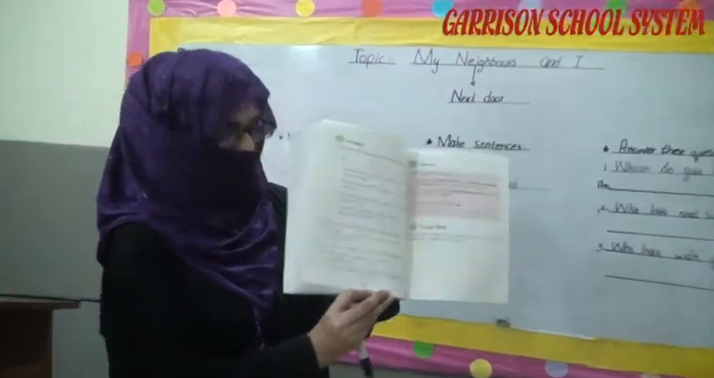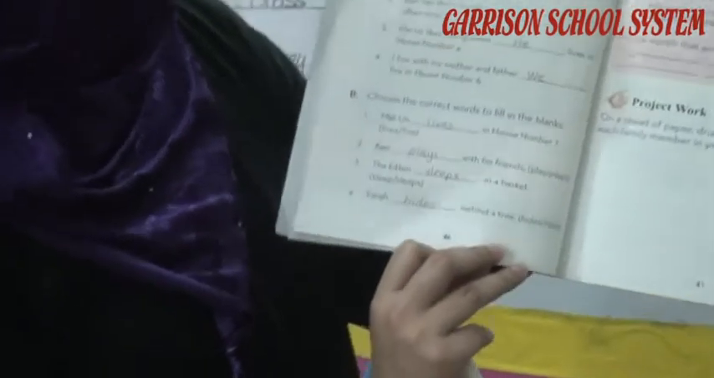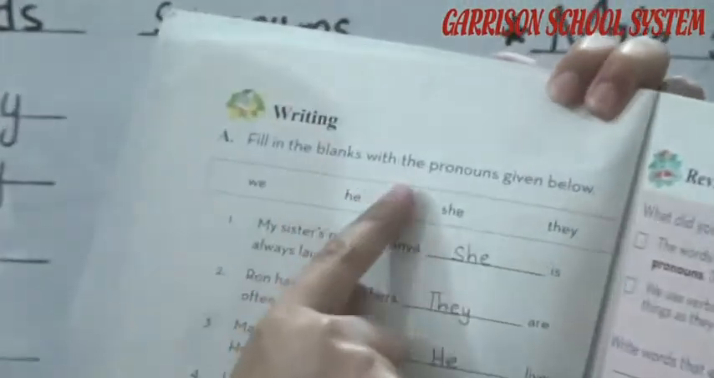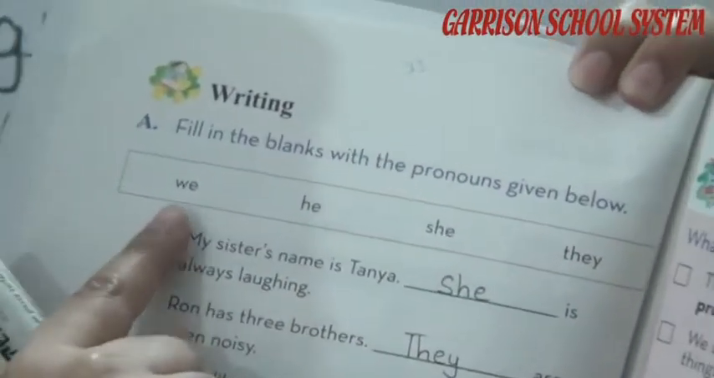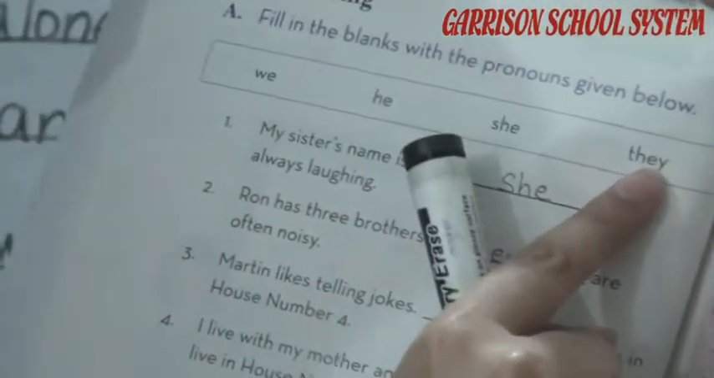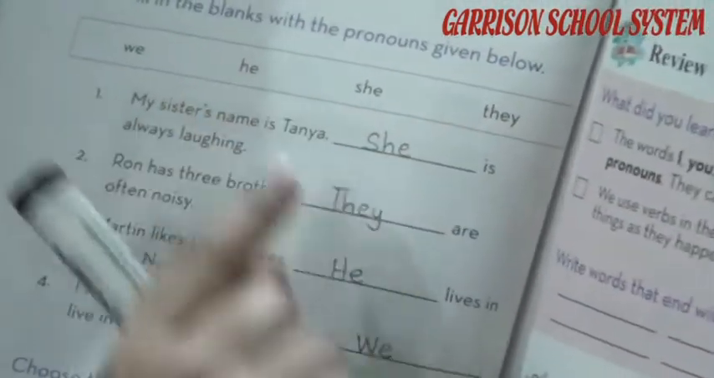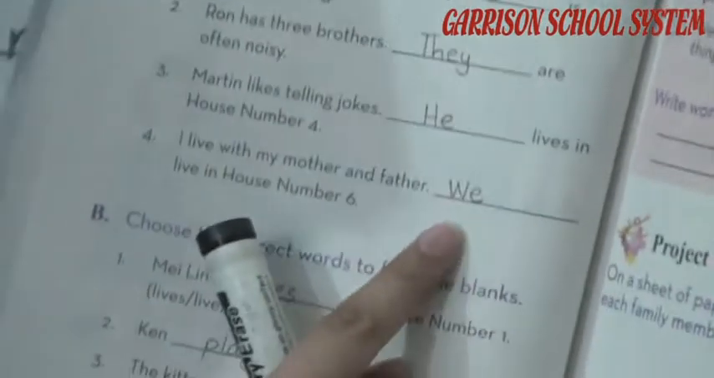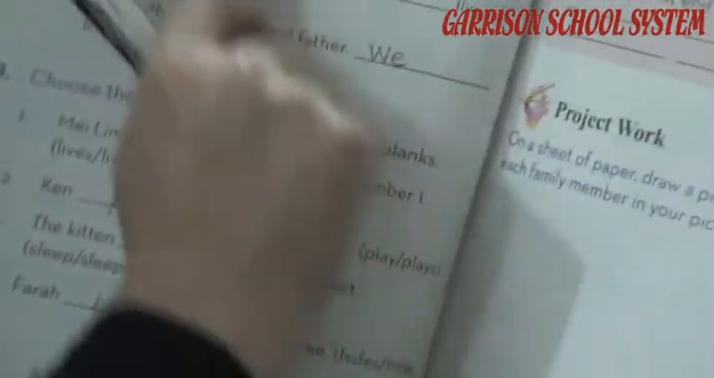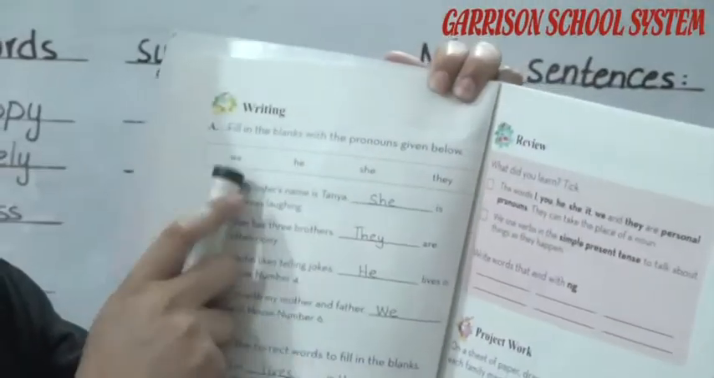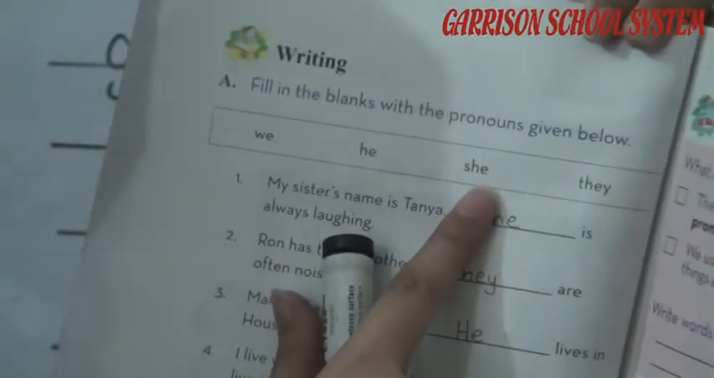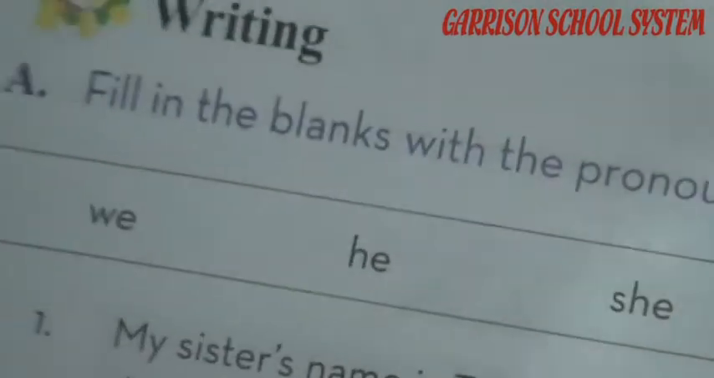Now page number 46 is about the writing. Fill in the blanks with the pronoun given below. They give you different words and you have to put these words in the blanks to make them complete. Like the words given there: we, he, she and they. These are the words and you have to put them in these blanks.